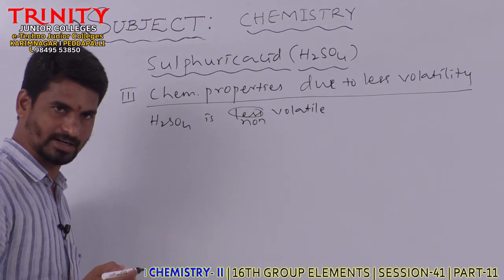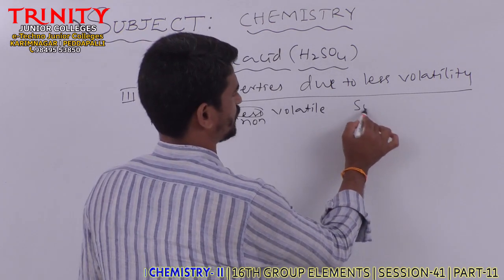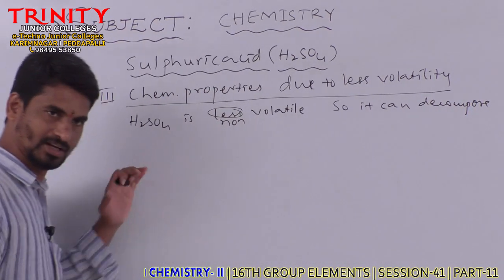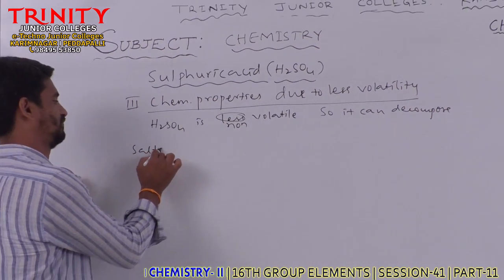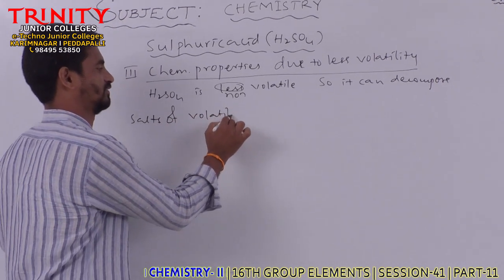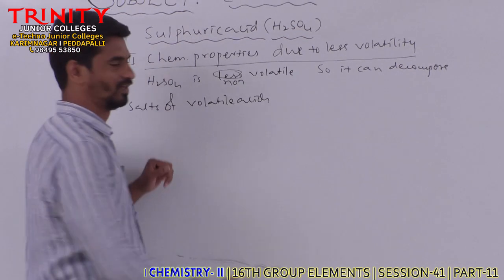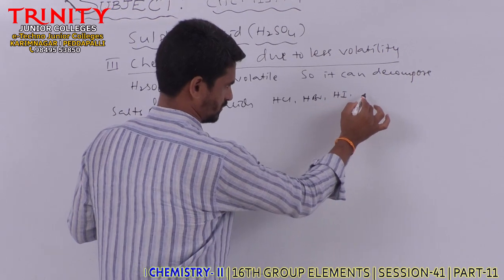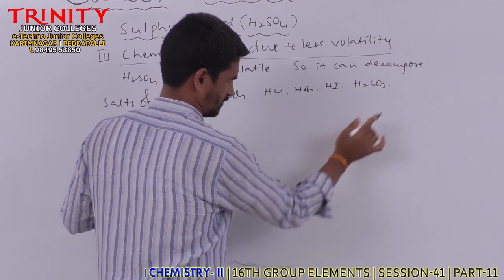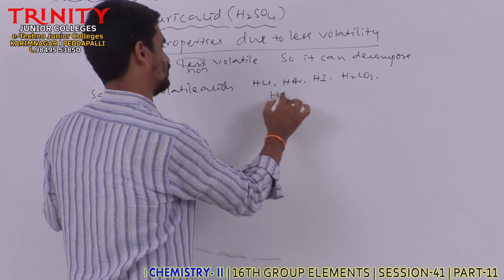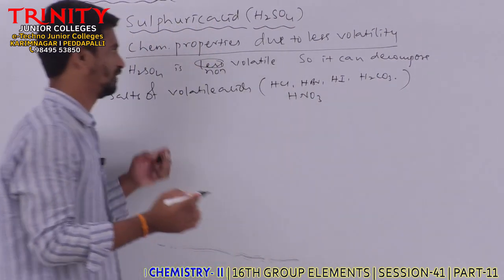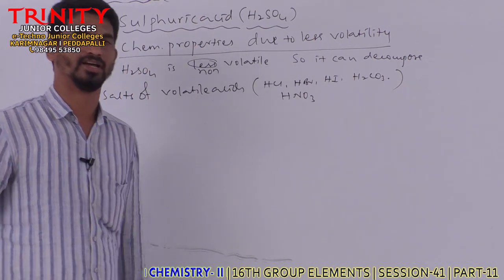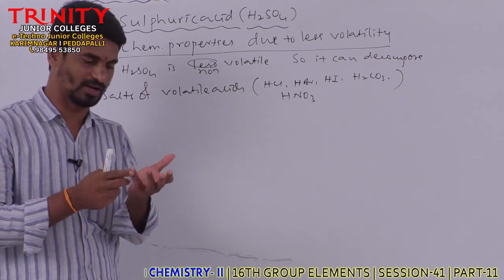Due to its non-volatility, it can decompose salts of volatile acids, like HCl, HBr, HI, H2CO3, HNO3, etc. As sulfuric acid is non-volatile and a strong acid, it can decompose salts of volatile acids.